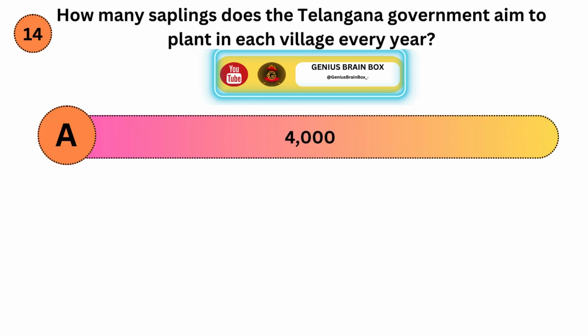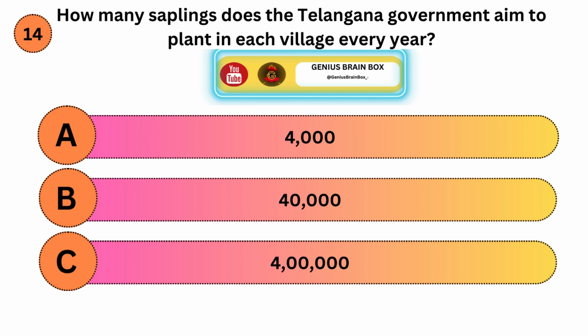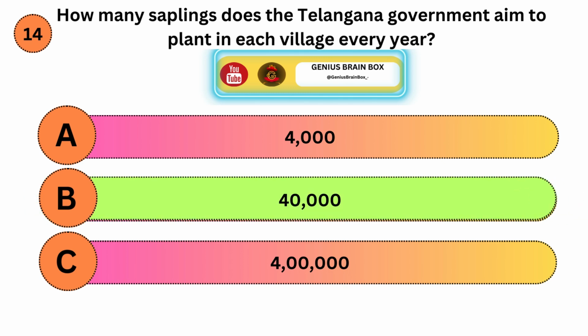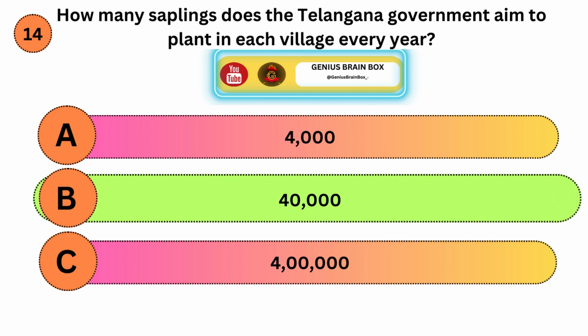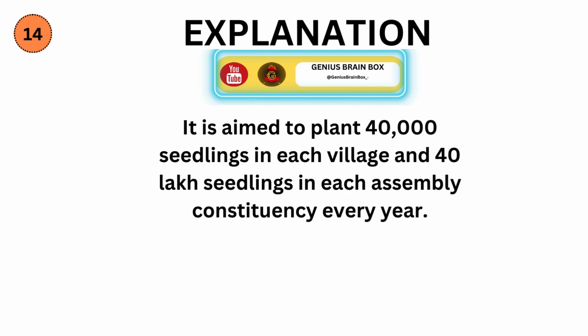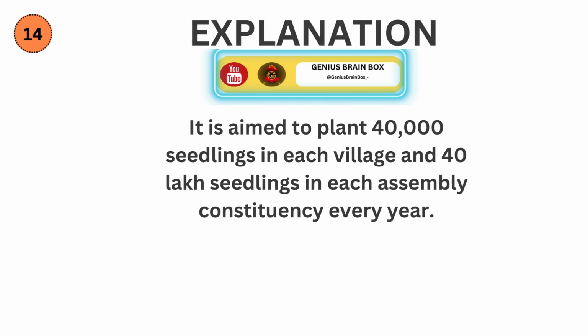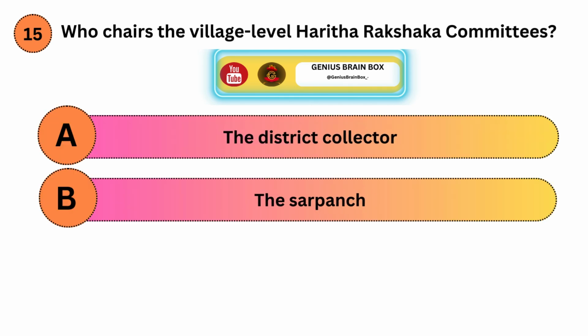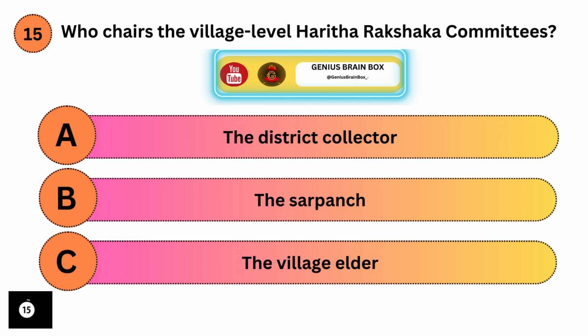How many saplings does the Telangana government aim to plant in each village every year? Option A, 4,000. Option B, 40,000. Option C, 4,000,000. Correct answer is B. Explanation. It is aimed to plant 40,000 seedlings in each village and 40 lakh seedlings in each assembly constituency every year.